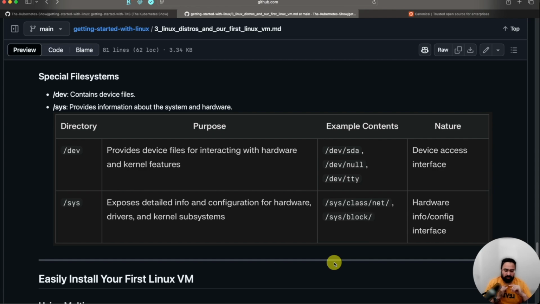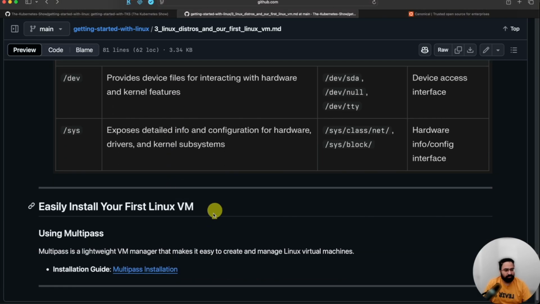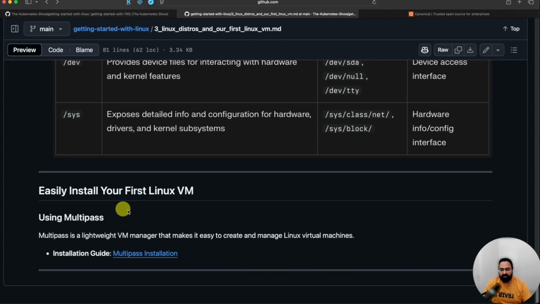So we talked about Linux distributions, a little bit of history of each, some very popular distributions, what the Linux file system structure or Linux file system standard is, and what each directory means. We talked about some special file systems, and finally, we are looking at our very first Linux VM install.